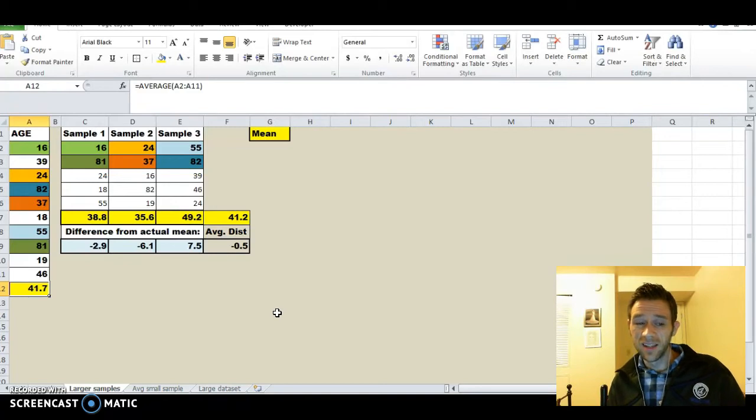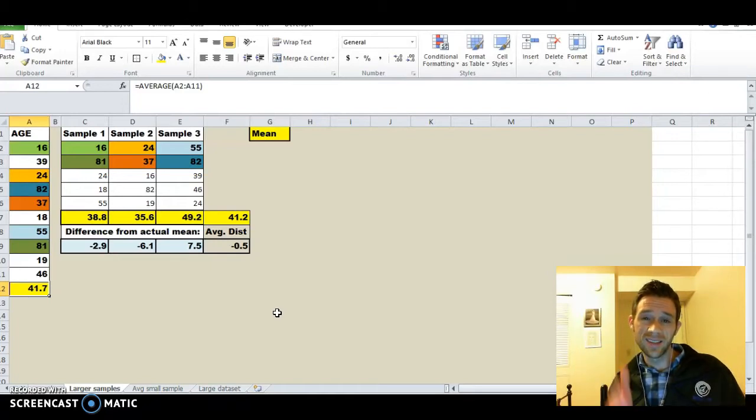In practice, if you're taking a sample of 1,000, you're doing it because you need to save time and money. You can't sample the whole population. But if you take that sample of 1,000 and you do it 10 times or even 3 times, it's costing you too much money. You can't do it. So we don't do this in practice. And that's one thing I find that students can get caught up on. How does this really work in real life? How would you do this? You don't do this. This is theoretical, but we do it in order to show what we call the central limit theorem.